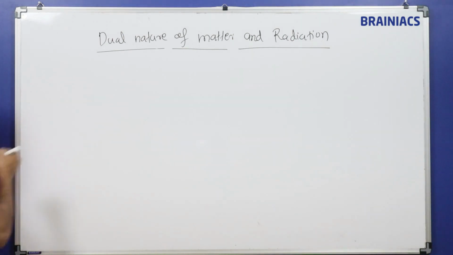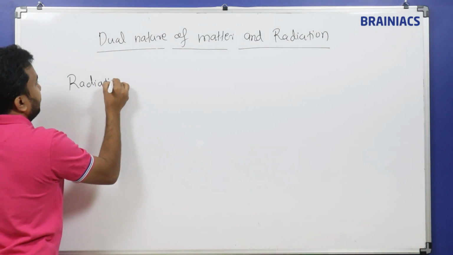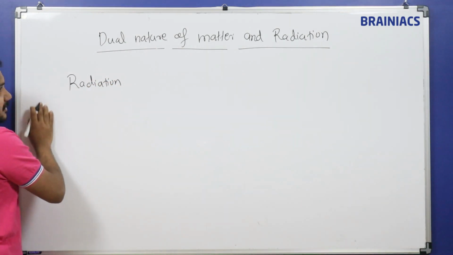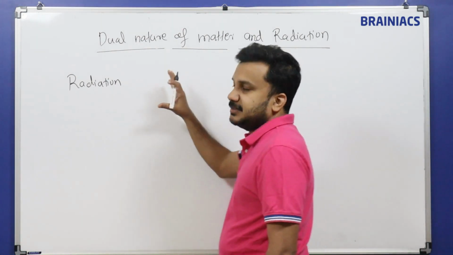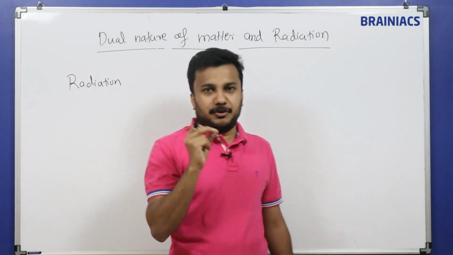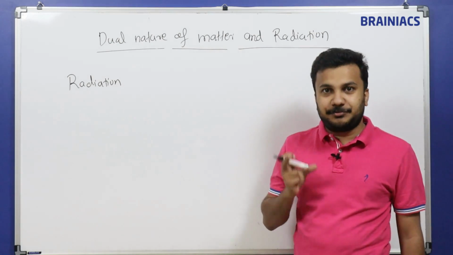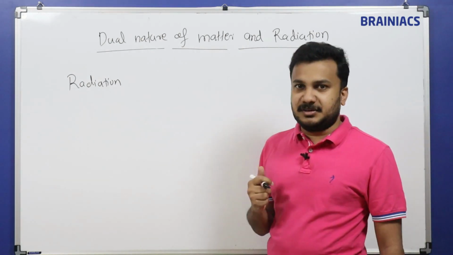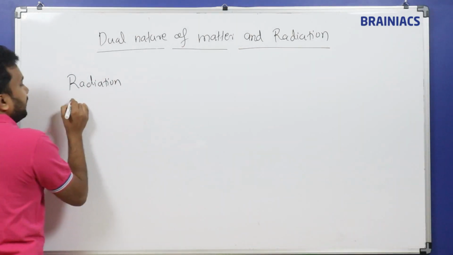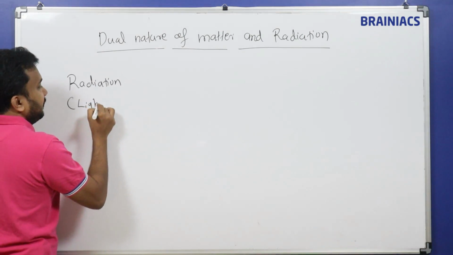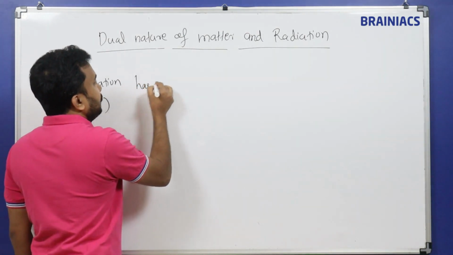First, I'm taking radiation. In this chapter the points are very important, because there are numerical questions, sum based questions, but there are also a lot of small points. Questions like which of the following statements is wrong, which is correct, such theoretical questions carry a lot of weightage here. So never miss any point I write on the board. Radiation is nothing but light. First point: radiation has two characters.